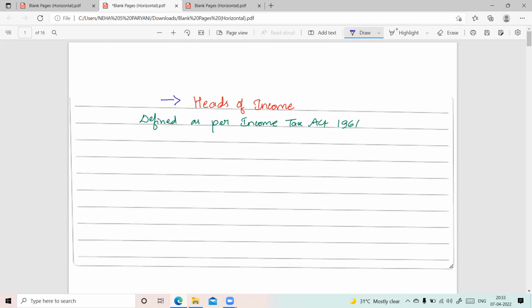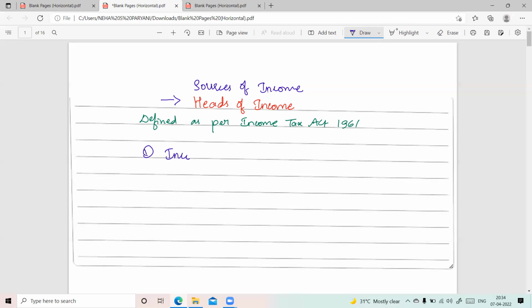Today we are discussing heads of income, which could also be called sources of income of a person. Heads or sources of income basically mean all the different areas or sectors from where a person can possibly earn income. All those different sectors will be called the heads of income. These are defined as per the Income Tax Act of India. Our act defines income into 5 heads or 5 categories.